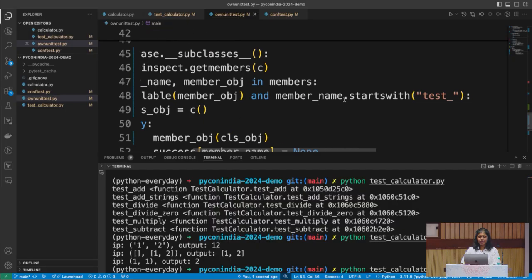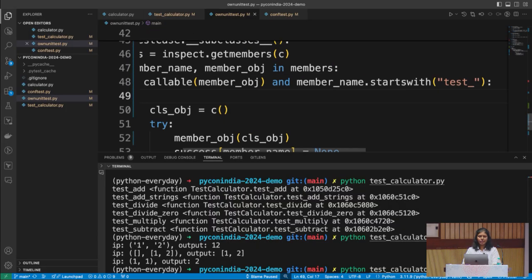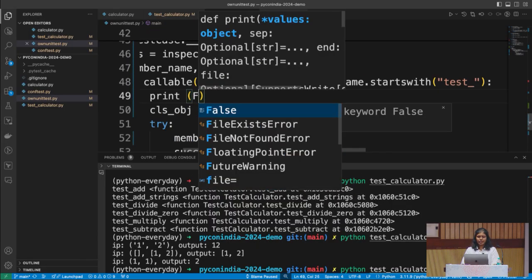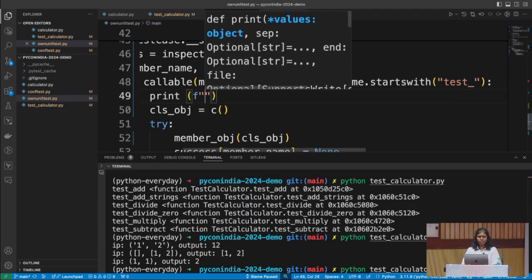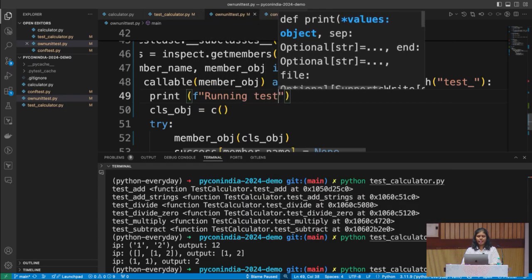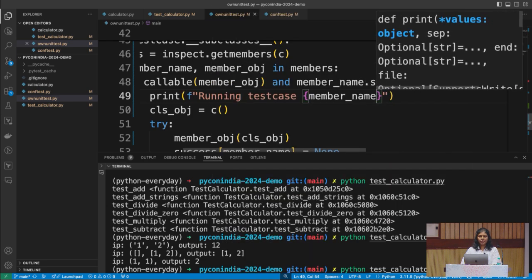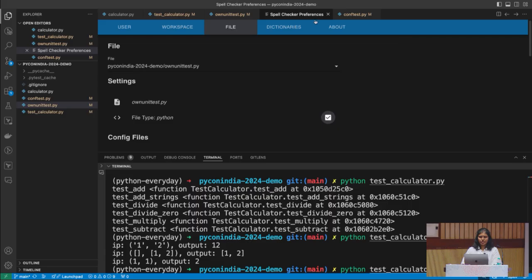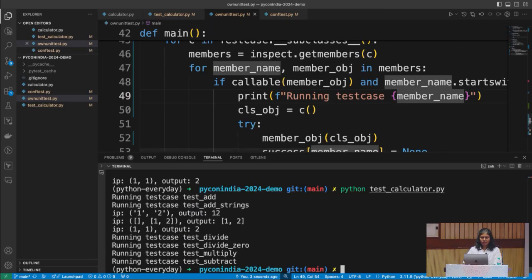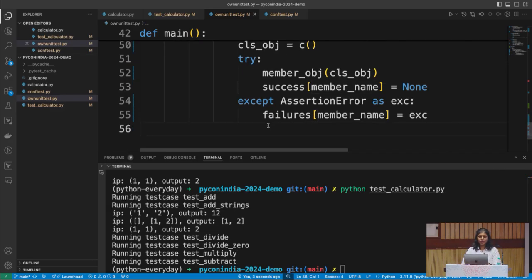And let's also make it more interactive, like running test case with test case name, which is our member name. Oops. Cool, it's running a bunch of test cases, still not printing anything. So let's print it.